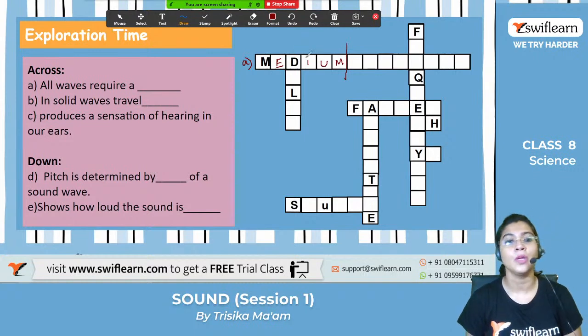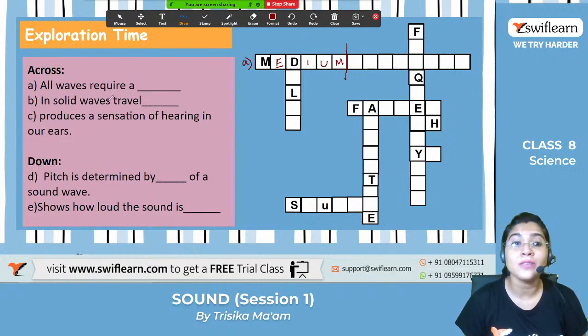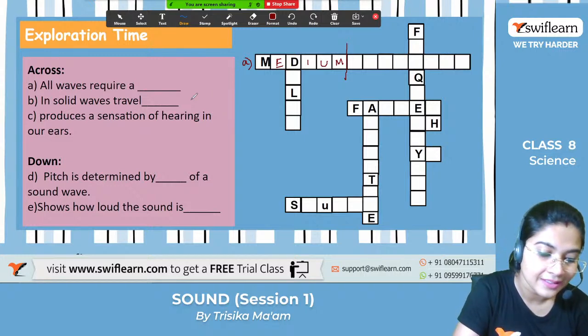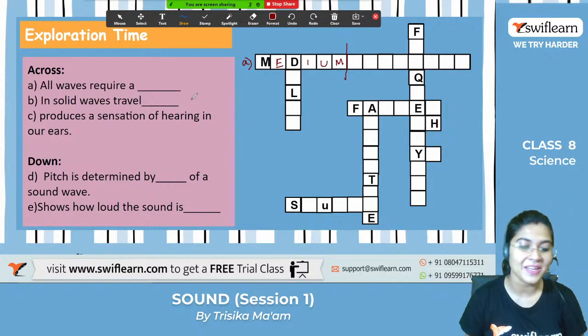Next one, in solids waves travel, you have to say whether it is faster or slower or medium. Yes, in solid particles, how can the sound waves travel? Have you understood everything which we have already discussed?